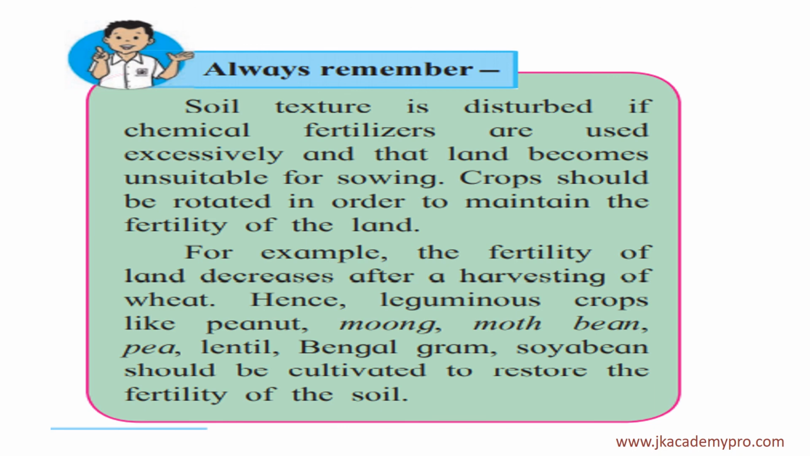For example, the fertility of the land decreases after harvesting of wheat. Wheat requires a lot of nutrients to grow. So once you grow wheat, the soil nutrients get diminished, and hence leguminous crops like peanut, mung, moth, bean, pea, lentil, Bengal gram, soya bean should be cultivated to restore the fertility of the soil.